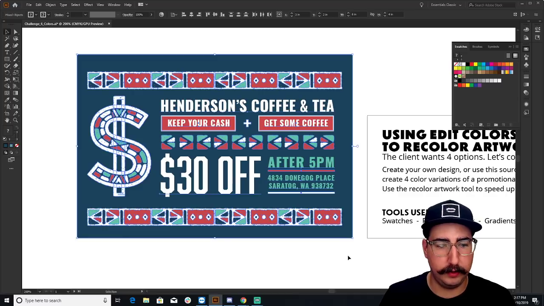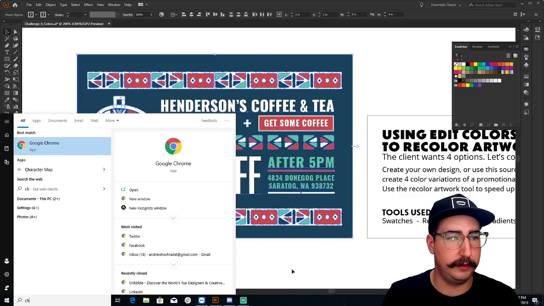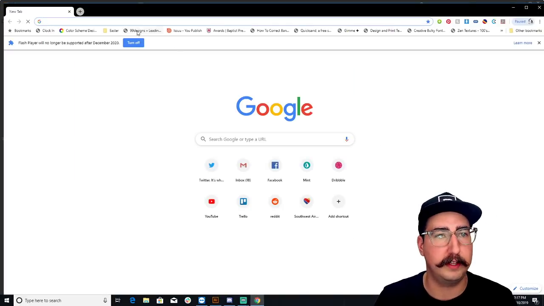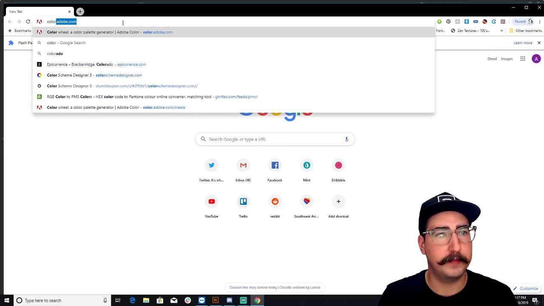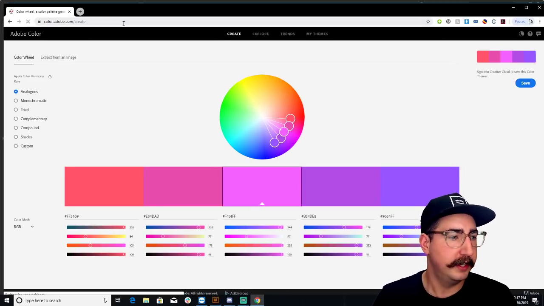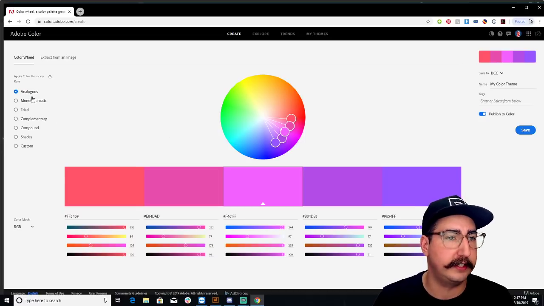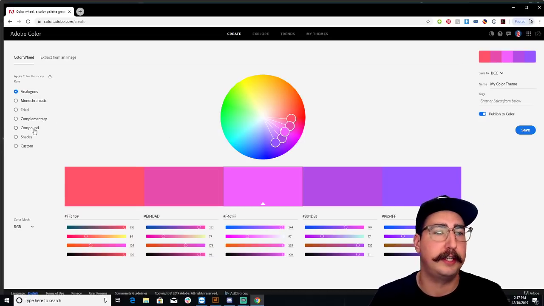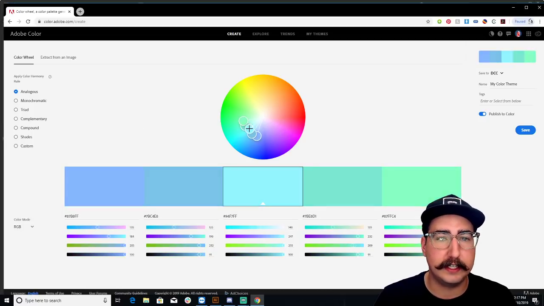Let's open a new Chrome window just so we don't open any of the things that were open. I'm going to go to color.adobe.com. So color.adobe.com is an amazing resource to be able to change and find color palettes. You can find analogous, monochromatic, triads, complementary, compounds. And what's great is as I drag this around, you can see that it's automatically finding